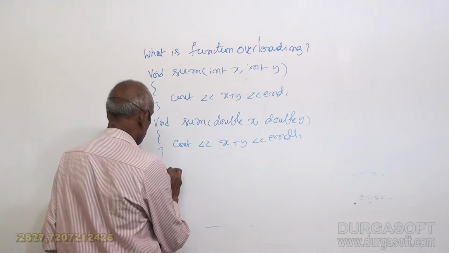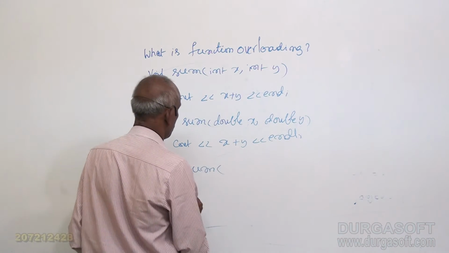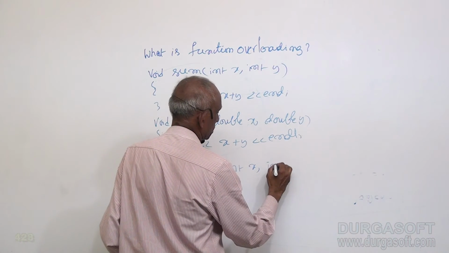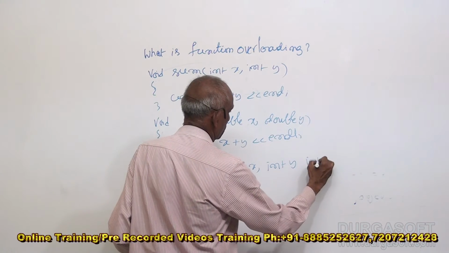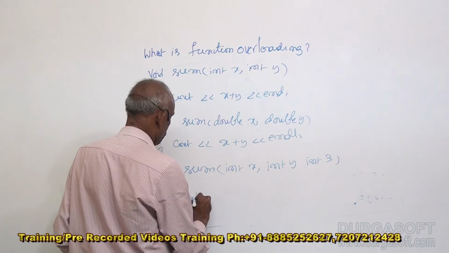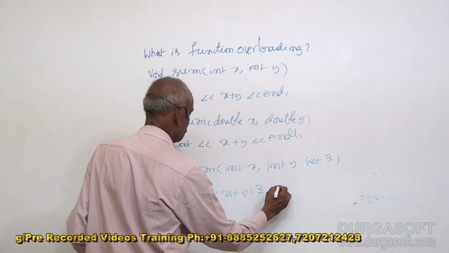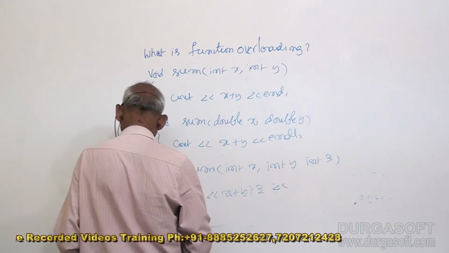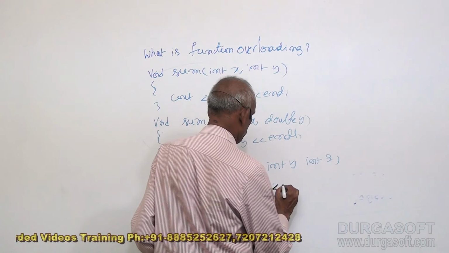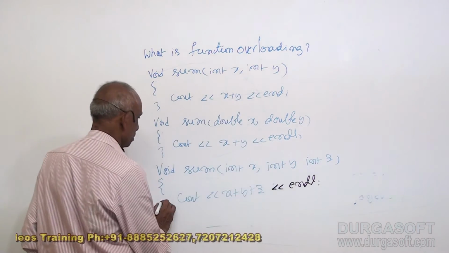And there is one more function, sum only, same name, but three integers, int x, int y, int z, displaying the sum of all three, x plus y plus z, endl. Add all three and display.